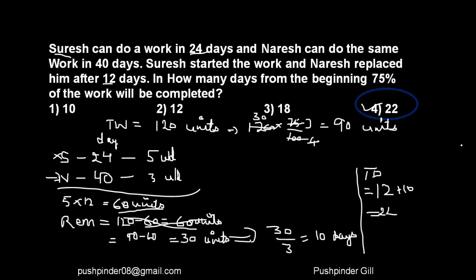Suresh can do a work in 24 days, Naresh can do the same work in 40 days, and that means we assume the work to be of 120 units. So it means Suresh finishes 5 units per day, Naresh finishes 3 units per day, and that means the remaining units are 30, and since he finishes 3 units per day, it'll take him 10 days to finish the job.